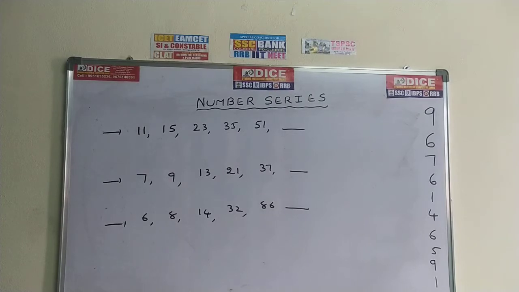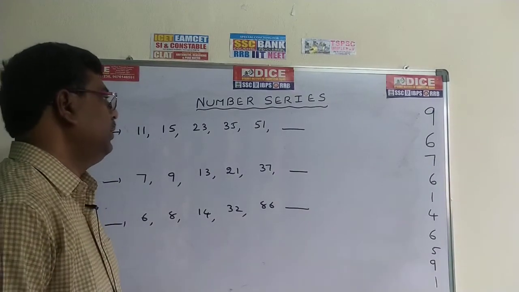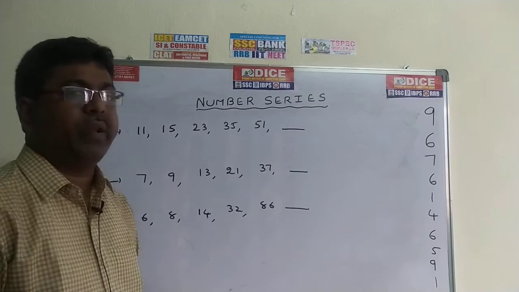Now come to the next model. First one: 11, 15, 23, 35, 51, dash. Next one: 7, 9, 13, 21, 37, dash. Next one: 6, 8, 14, 32, 86, dash. Do the problems, take 20 seconds. Same model, just find out the difference and you can get an idea.